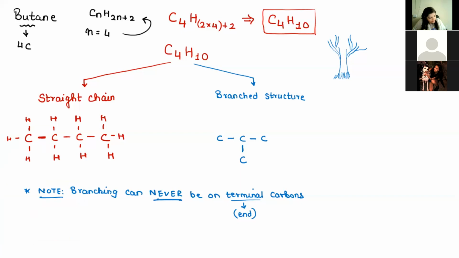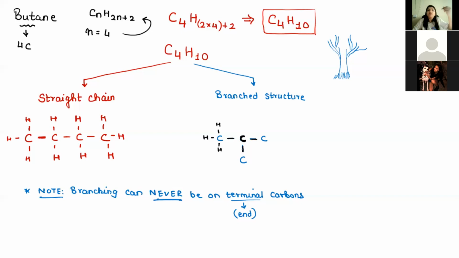This carbon has 1 bond, so 3 more hydrogens. The middle carbon, the black carbon, will have how many more hydrogens? This carbon has already 3 bonds: 1, 2, 3.